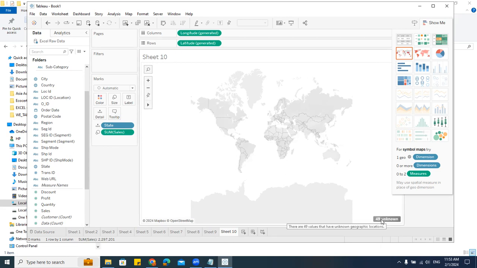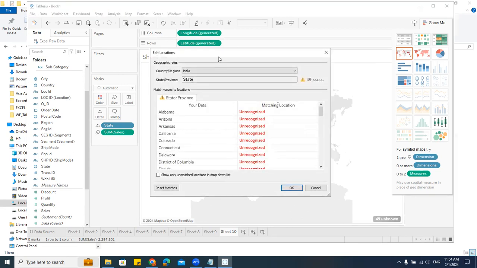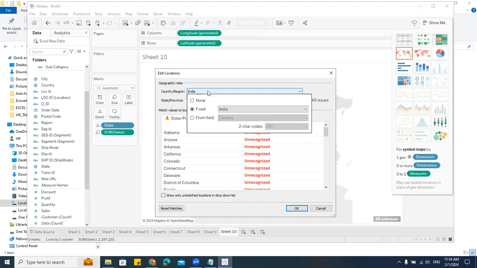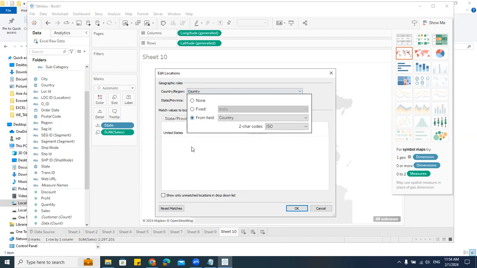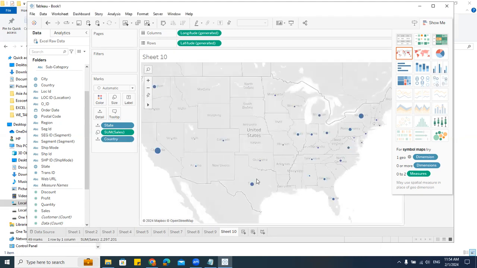I'll go here. I'll just click on this 49 unknown. I'll show you. See, edit location. If you see here, it is taking the current region as the country as India. But the data what I have here is completely US. So what I'll do is I'll go here, I'll select here and say from field. Say okay. Can you see that? It's called as icons. Icon map or say symbolic map.